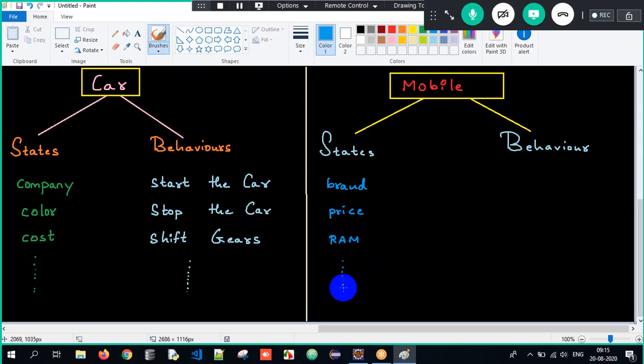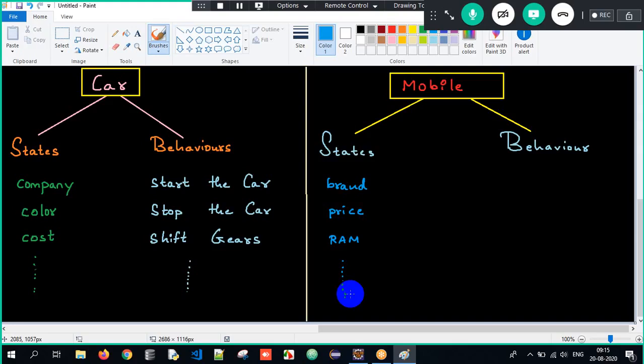Okay, and so on. We can have n number of states here. Brand, as I told you: Nokia, Samsung, Oppo, Vivo, OnePlus, Apple, you name it, we have 1,000 brands. Price: 20,000, 30,000, 40,000, it keeps on ranging. RAM: 4 GB, 8 GB, 12 GB, 16 GB. The RAM size. So states are used to store some data.